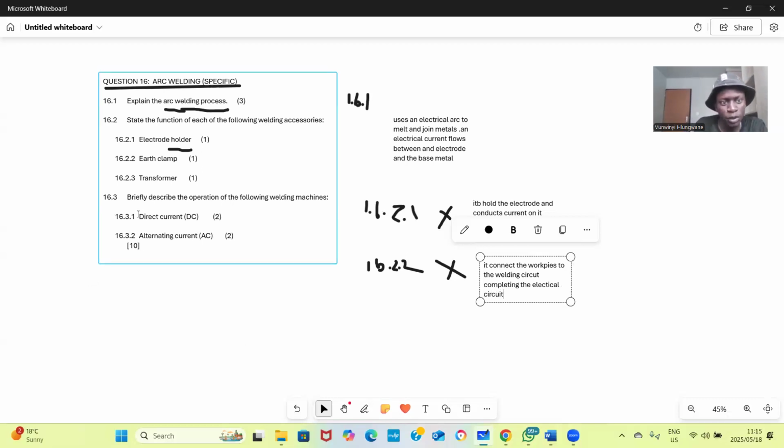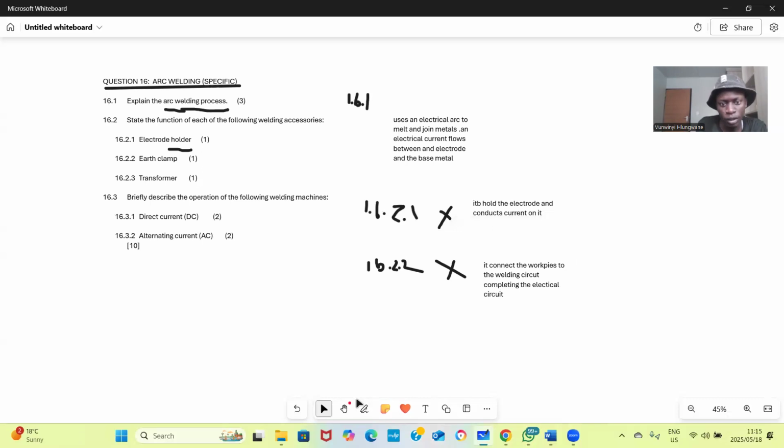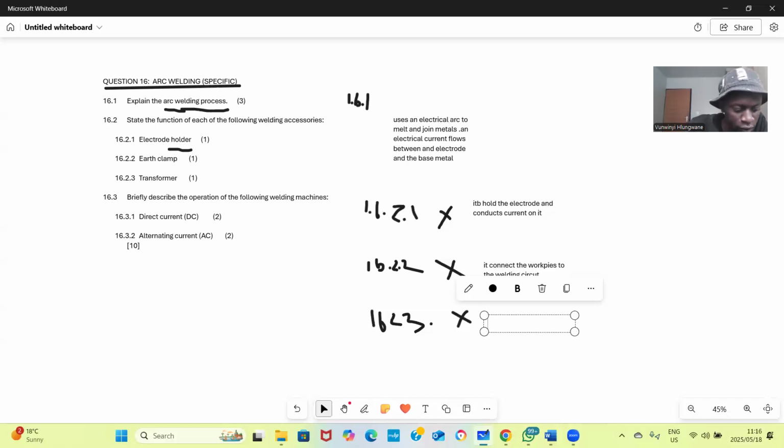Okay, now we are coming to transformer. The function of transformer. Transformer converts high voltage and low current electricity to low voltage and high current electricity suitable for welding.